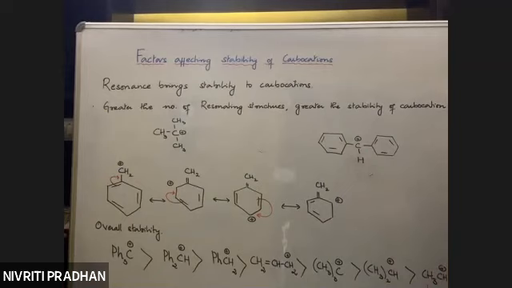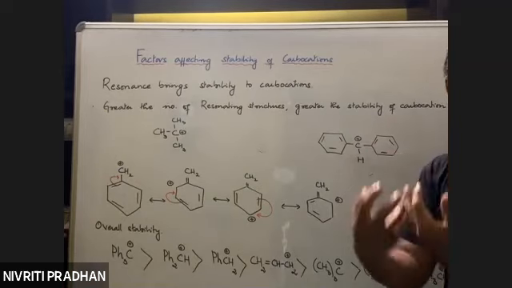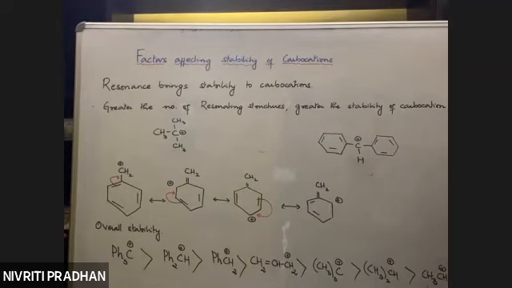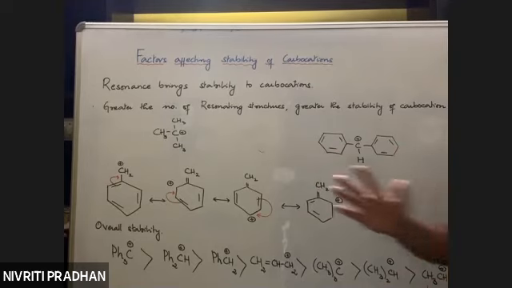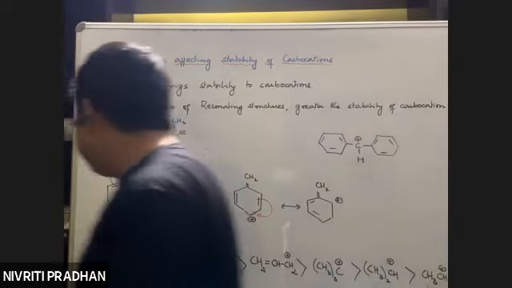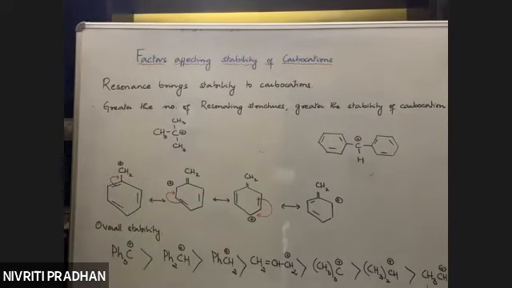Out of these three factors, resonance brings greater stability. The order of stability of simple carbocations is 3 degree greater than 2 degree greater than 1 degree. And if we consider resonance, inductive, and hyperconjugation effects together, this will be the overall order of stability of carbocations.